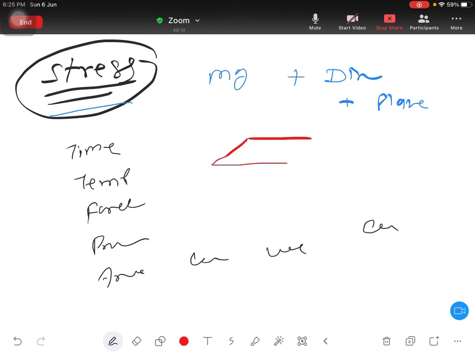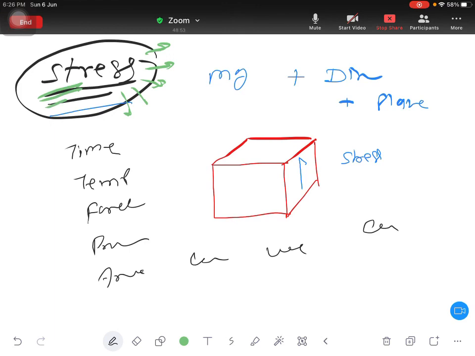Imagine you have a cube like this, and in this direction you are applying stress. First one thing, stress you will learn in 11th class. Exactly what is stress, you will learn in 11th class. Right now I am just trying to explain the example of a tensor quantity. That's why I am teaching you stress now. So only one thing I will teach you, that stress has the unit of Pascal.